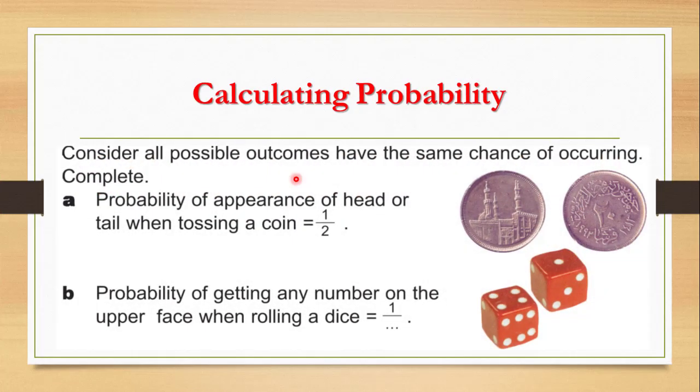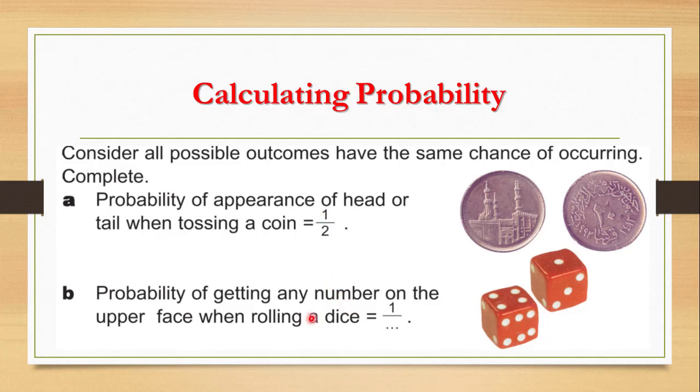If we consider the possible outcomes to have the same chance, the probability of the appearance of head or tail when tossing a coin: we have head and tail, only 2 events, so the total number is 2. Getting head or getting tail is 1 out of 2, so the probability will be 1 over 2.